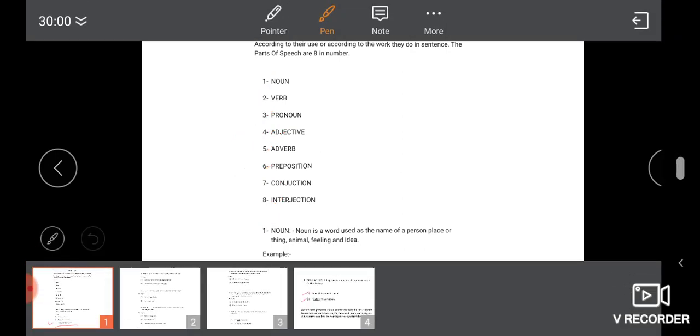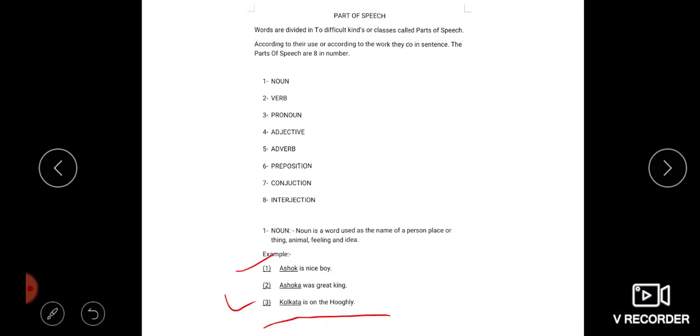It's like this example. Ashok is a very nice boy. You can see here that Ashok is the name, so that is a noun. I have used boy here, which represents a common noun.